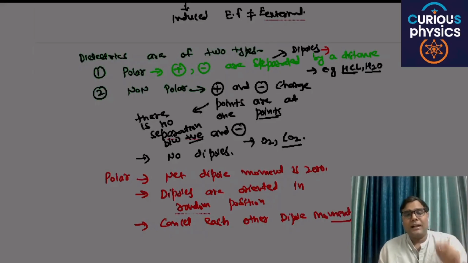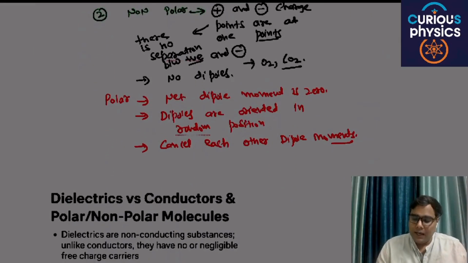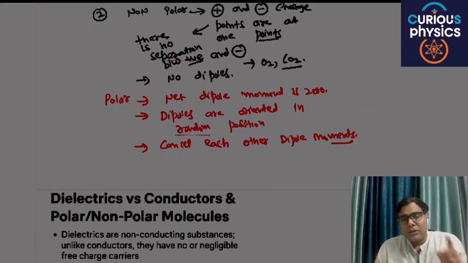Okay, the net dipole moment of both polar and non-polar is zero without the application of an external field.